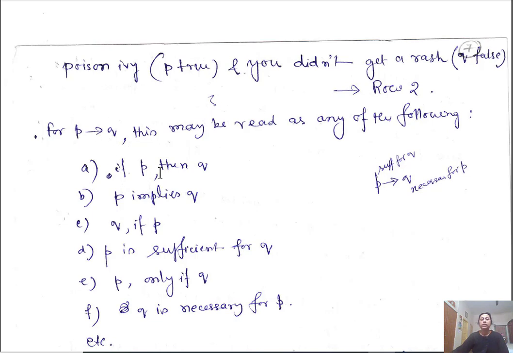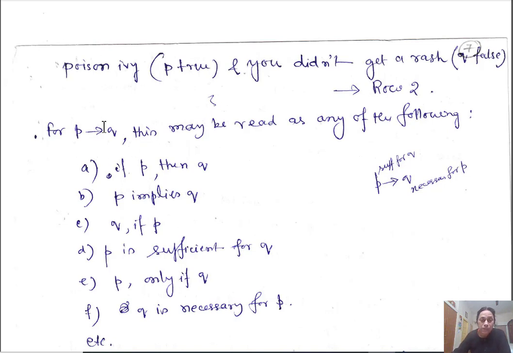P implies Q means if P then Q. Or I say Q if P. P is sufficient for Q. Q is necessary for P. P only if Q. This is: if P then Q, and it is also the same as P only if Q.